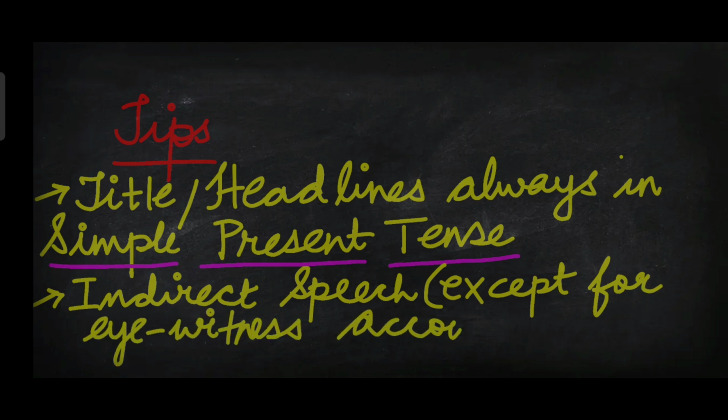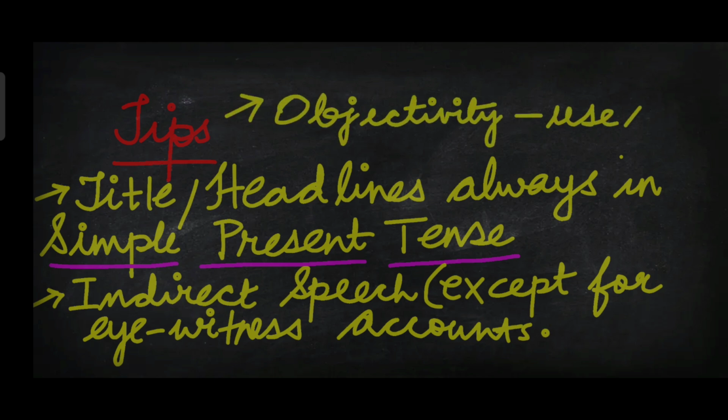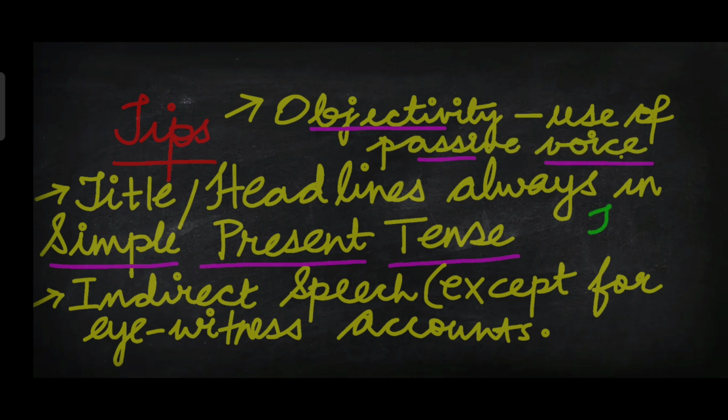Develop an impersonal style of writing. Objectivity. You must be objective, don't be subjective, and use of passive voice will help you to achieve that objectivity. Factually correct details must be provided. Otherwise, the readers will be confused.